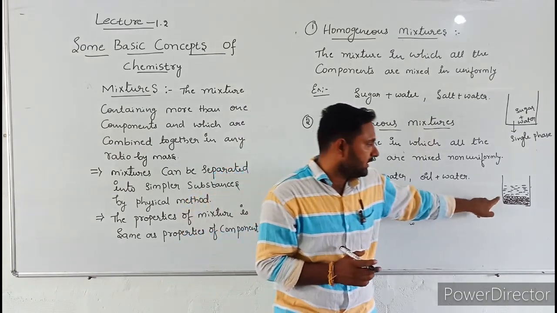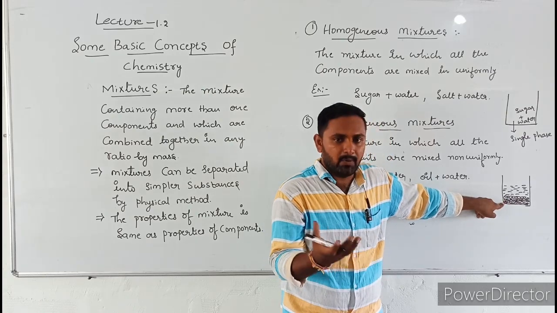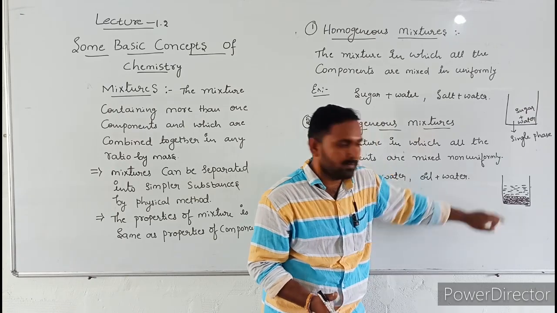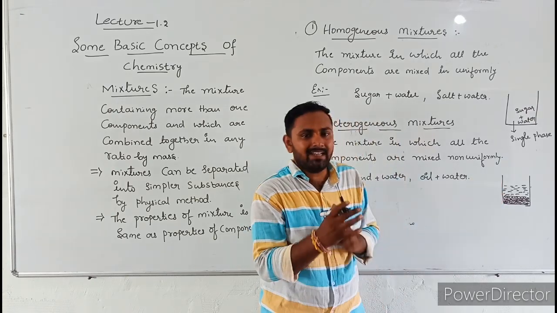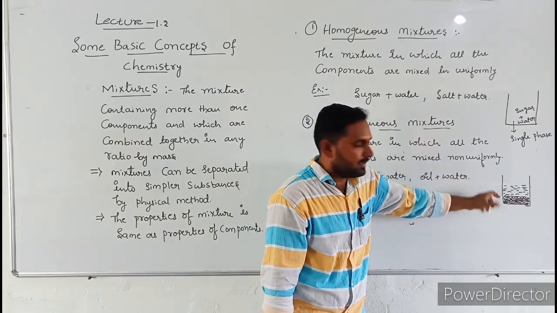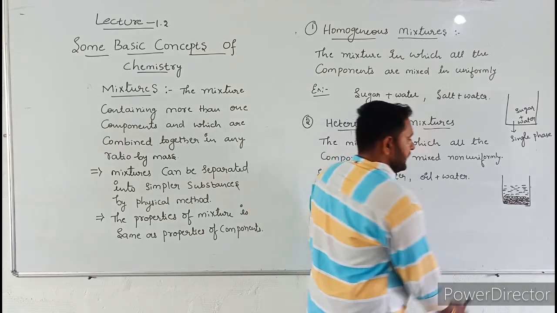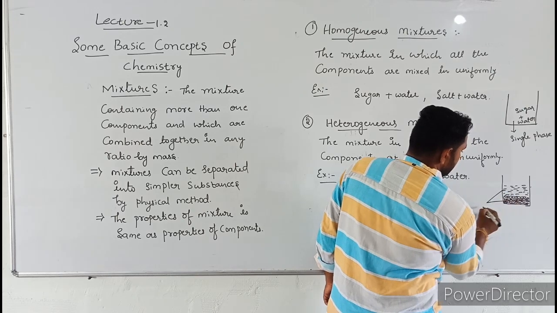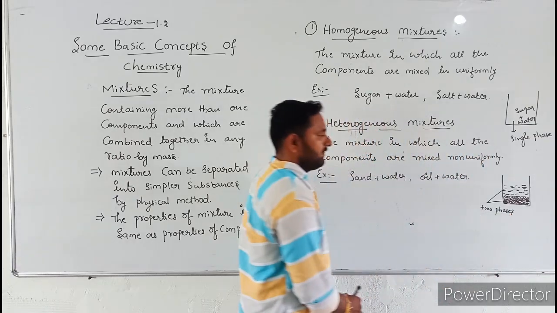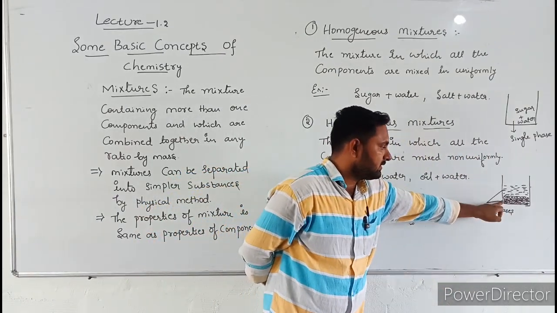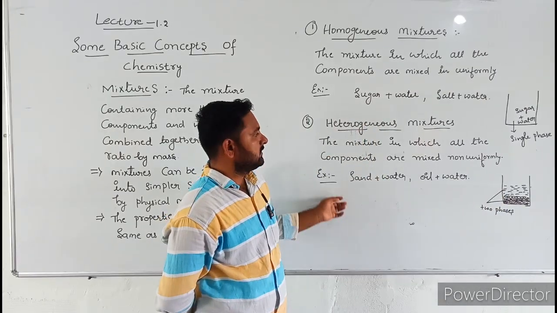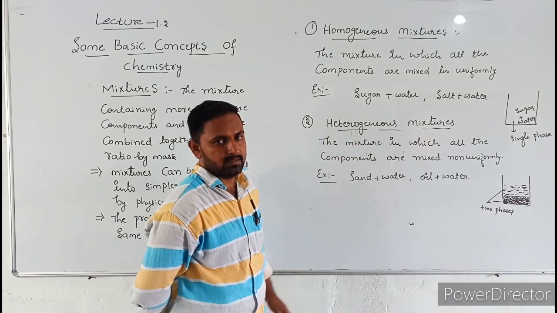For example, in sand plus water, sand is at the bottom level. These two components are not completely mixed and they are not uniform. That's why here there are two phases. We can see different phases: water phase and sand phase, solid phase and liquid phase. These are the heterogeneous mixtures.